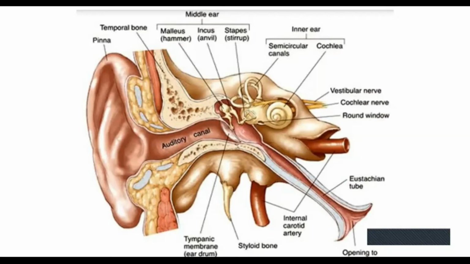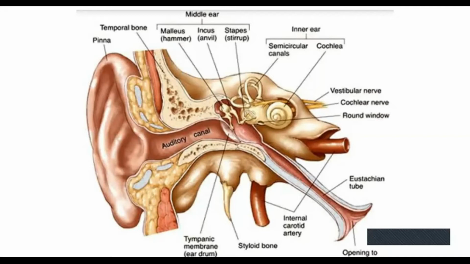When these receptors get stimulated, what happens? An impulse is formed there. That impulse is carried through the cochlear nerve, which means the auditory nerve, to the cerebrum, and we are able to hear the sound. We are able to hear by this method.